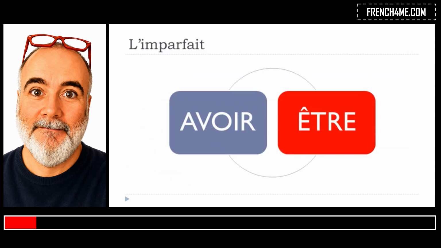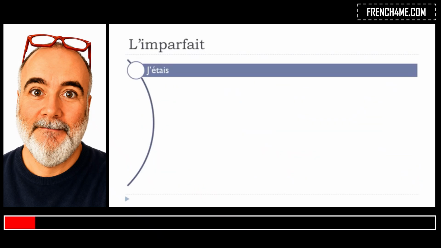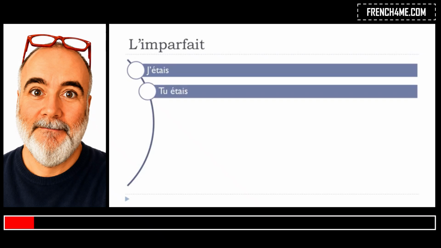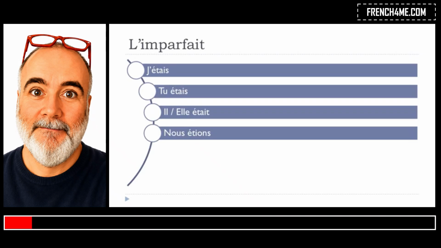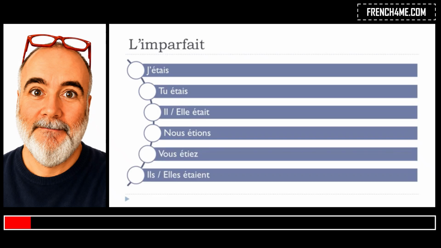And then let's have a look at être. J'étais, tu étais, il était, elle était, nous étions, vous étiez, ils étaient, elles étaient. Okay? Same thing, not that difficult at all, and especially if you want to pronounce it, it's not really difficult. J'étais, okay? Remember, here we've got accent aigu, so it goes like et, all right?